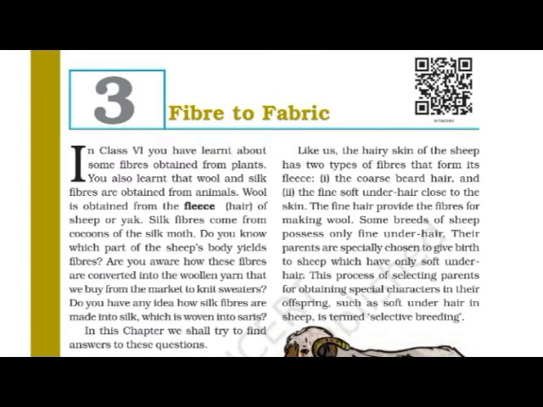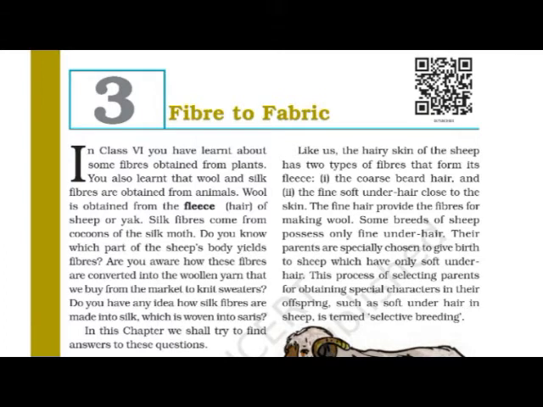In class 6 you have learnt about some fibers obtained from plants. Before starting the lesson, you must know the meaning of fiber. I think you have learned in detail in class 6 about fiber. So we know that fibers can be obtained from plants.